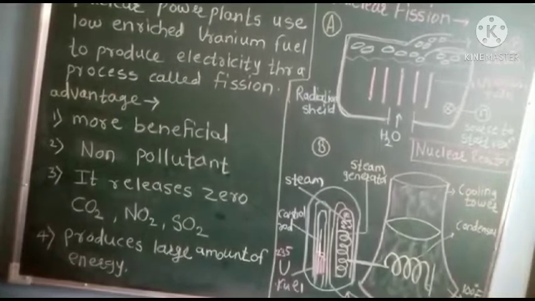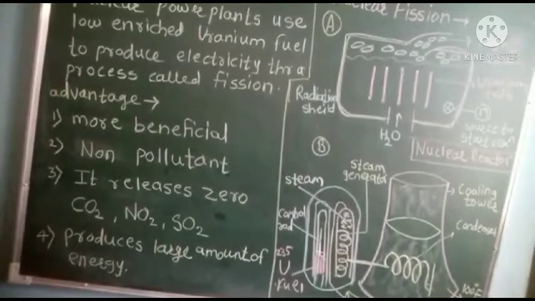The steam passes through turbines which produce electricity, and that electricity is useful for different purposes: for civilian purposes, for ships and for submarines. This is the second application, the nuclear power plant, of radioisotopes, from the radioisotope uranium.